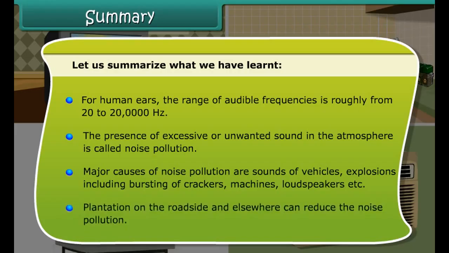Position is called the amplitude of vibration. The to and fro motion of an object is called oscillatory motion. The number of oscillations or vibrations per second is called the frequency of oscillation. The frequency of a body is expressed in hertz. Larger the amplitude of vibration, louder is the sound. Higher the frequency of vibration, the higher is the pitch or shrill is the sound. For human ears, the range of audible frequencies is roughly from 20 to 20,000 Hz.